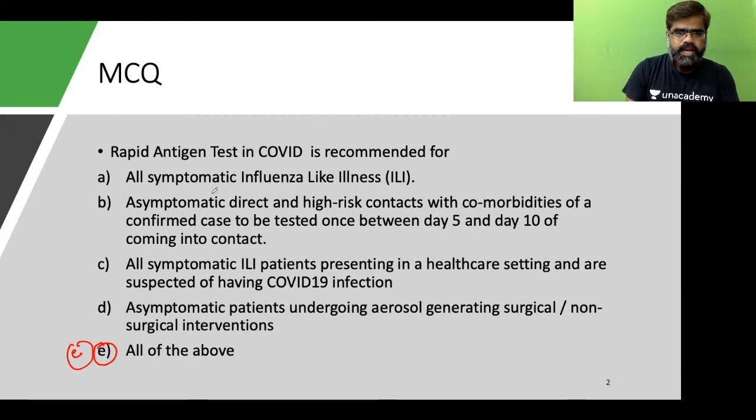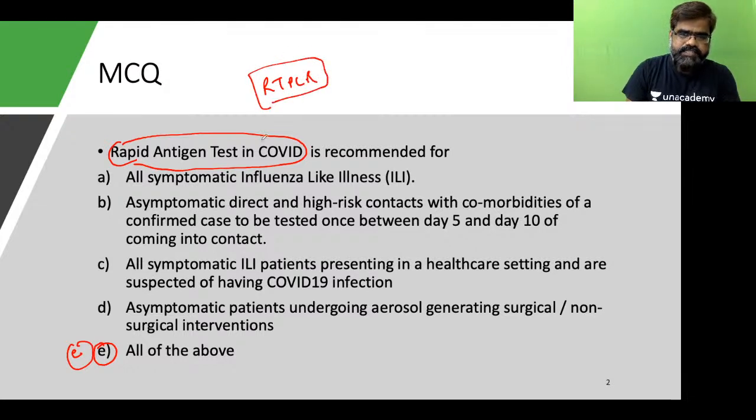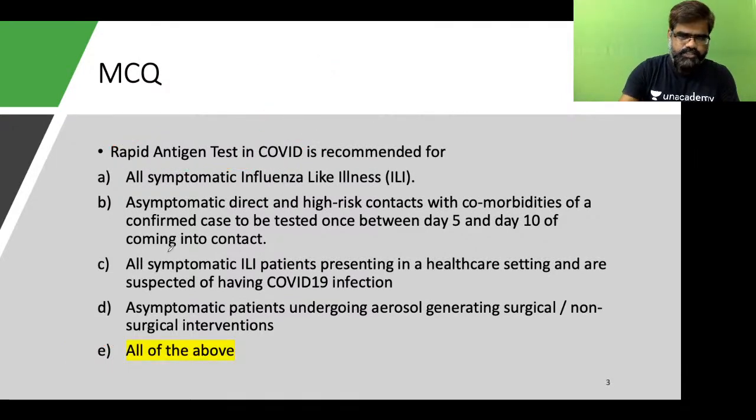Okay. Now, why is this question important, students? Because as you know, the gold standard test happens to be RT-PCR. Now the government, because we have huge case loads, allows rapid antigen tests. Rakesh, Sumit, Sonam, Sayan, everyone has answered E. Okay, so the answer is correct. All of the options are correct, so all these groups can undergo rapid antigen test.